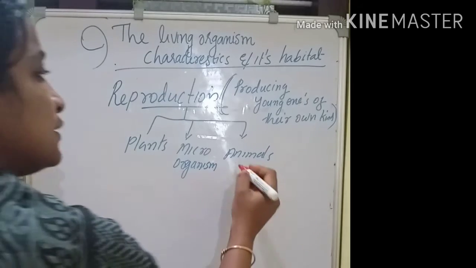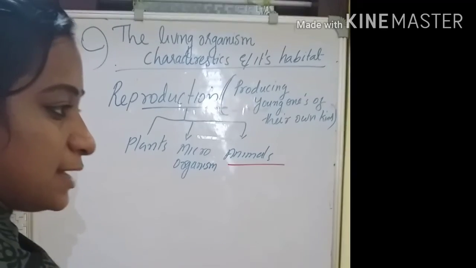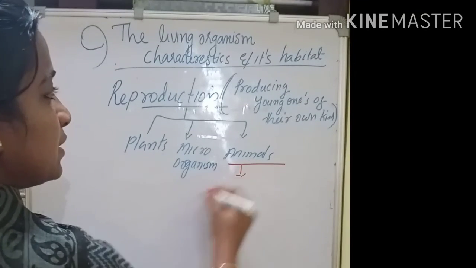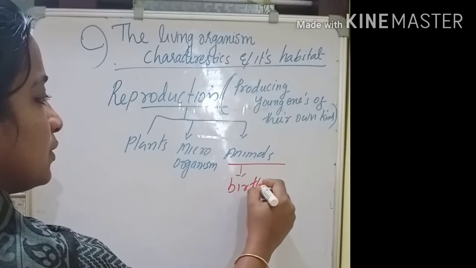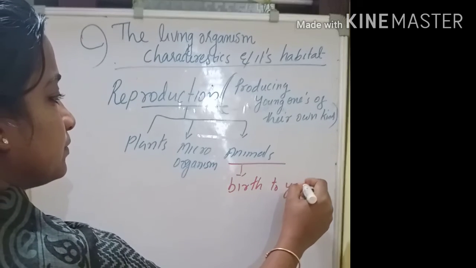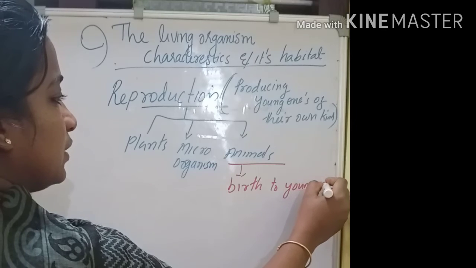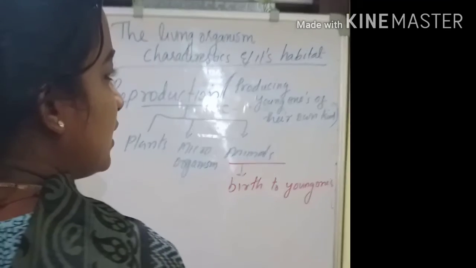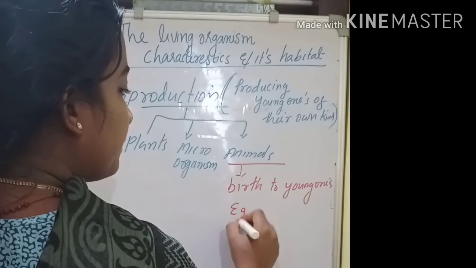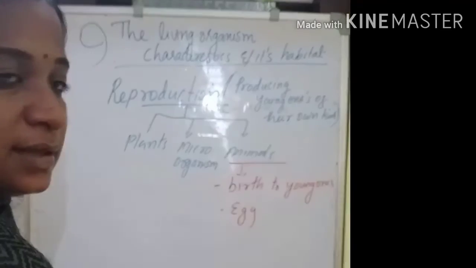In the case of animals, some animals give birth to young ones. Sometimes some animals reproduce through eggs.